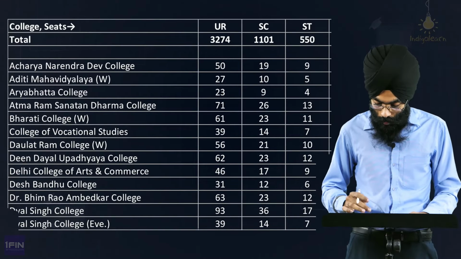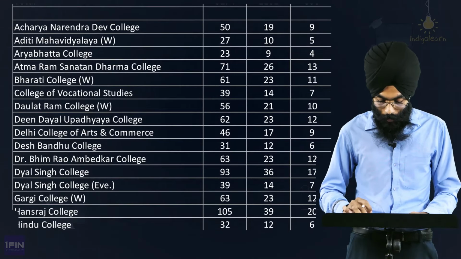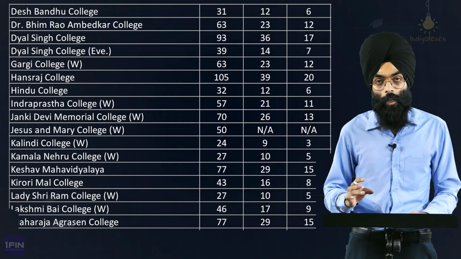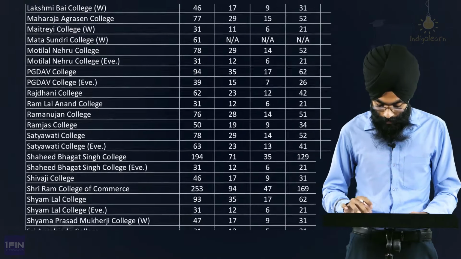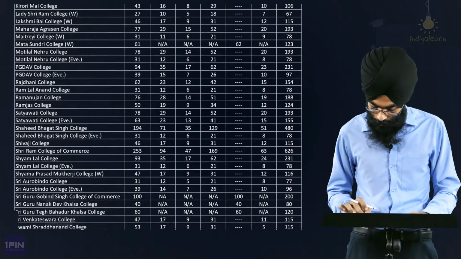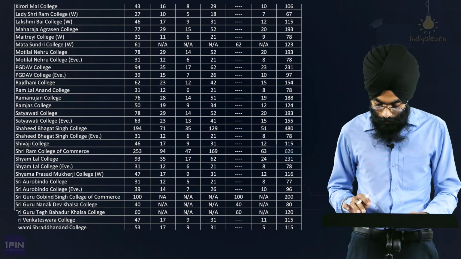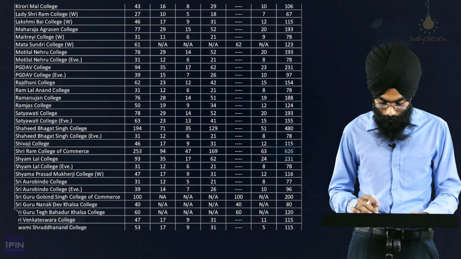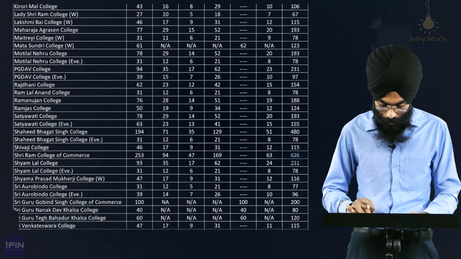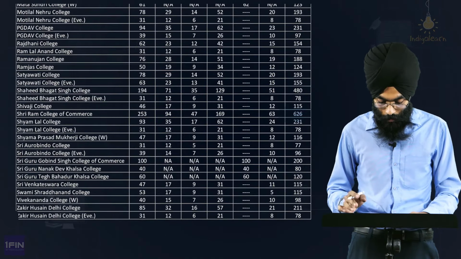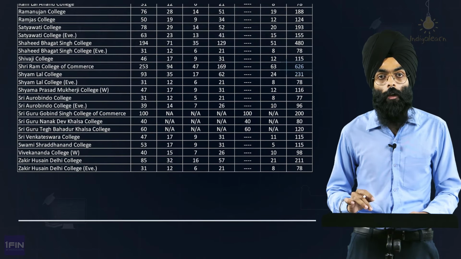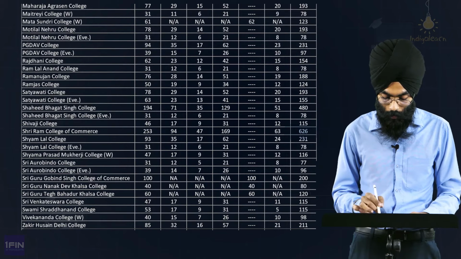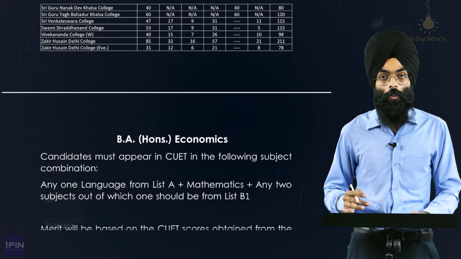Zooming in on the colleges for you, prominent among them are the ones in the North Campus, but even South Campus colleges are good. So if you are targeting, let's say SRCC, you should know the seat count is 626. And then there is a split between different categories, and then LSR is another good college, SGTB, KMC, Venkateshwara College. All of these colleges are overall good if you are targeting to take admission to DU, Ramjas, KMC. There are other North Campus colleges.